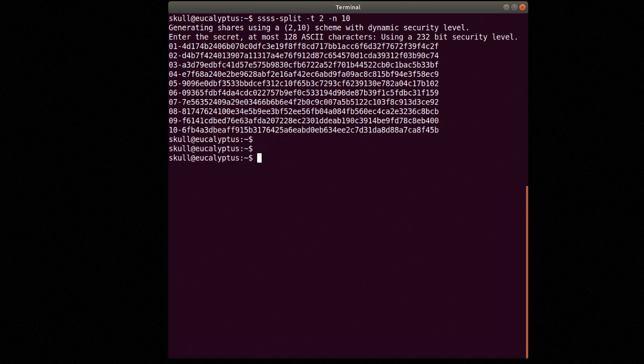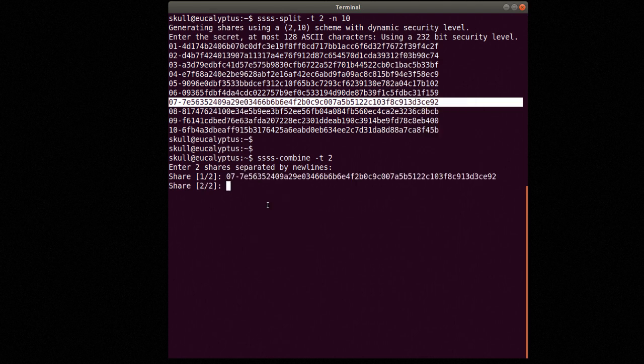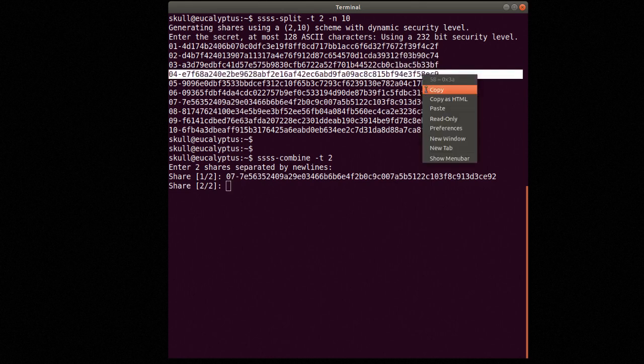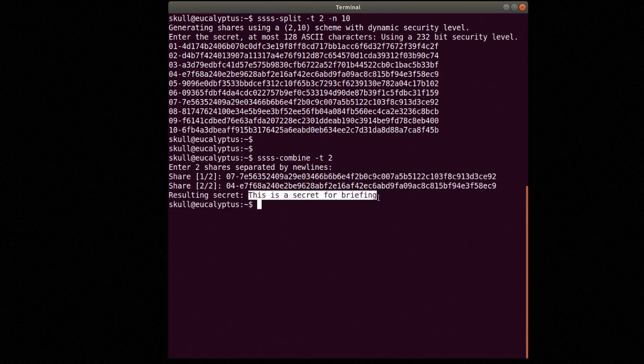Now to recombine them and form the secret, we can take any of these shards, combine, and now it wants 2 shards because remember we had a threshold of 2, so let's just pick a couple at random, and order doesn't matter. Let's pick 7 and 4 just because. And you can see it turned those 2 pieces of data back into the secret.